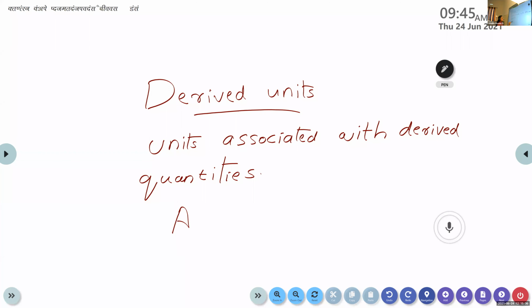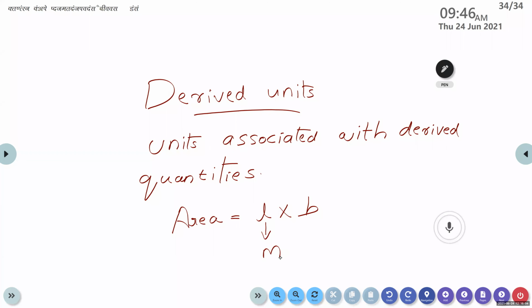Similarly, what about area? How can we calculate the area? Area is equal to length into breadth, right? What is the unit of length? Here, two fundamental quantities are combined together and form a derived quantity, area. Area is a derived quantity. What is the unit of length?